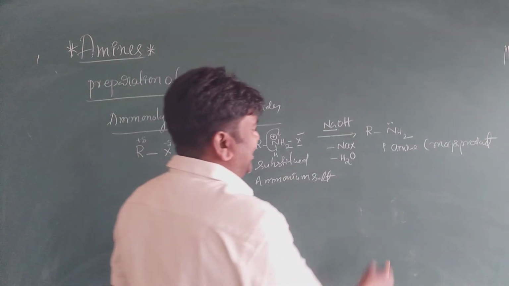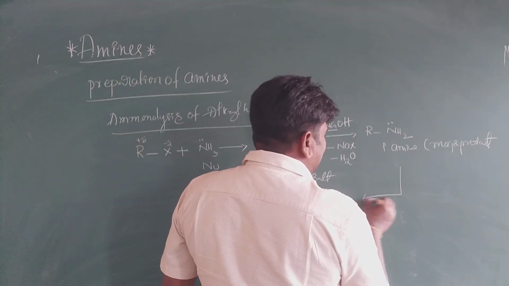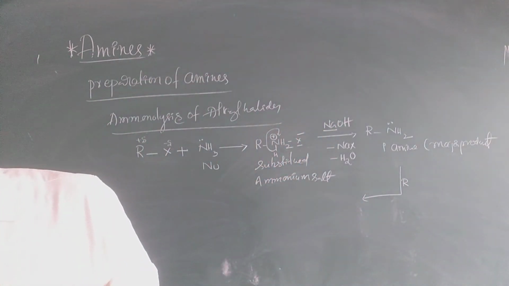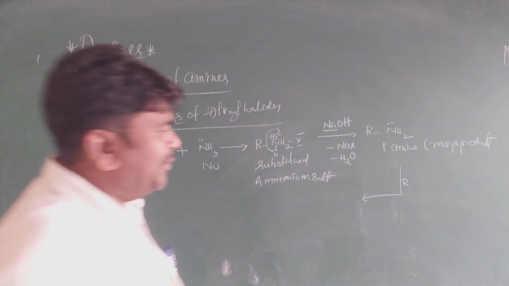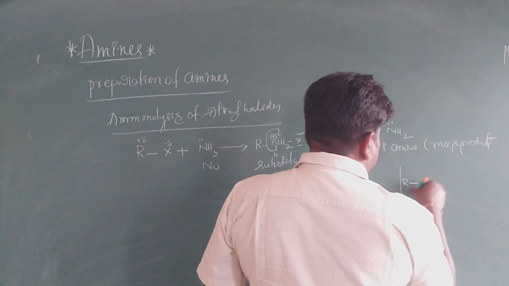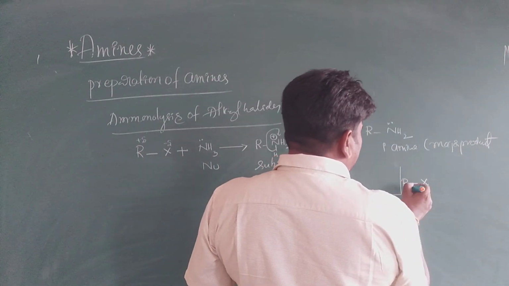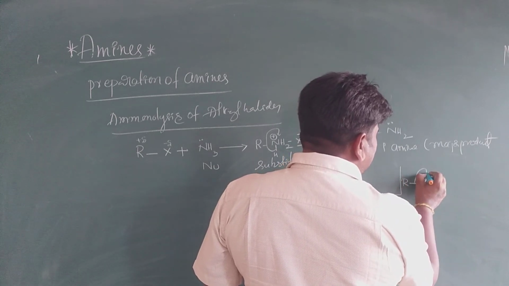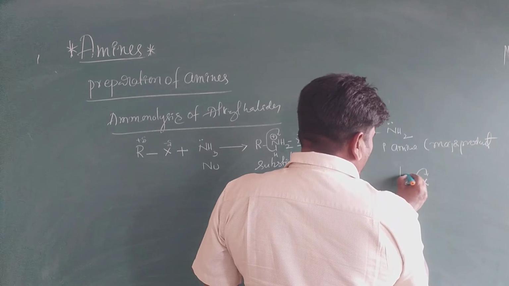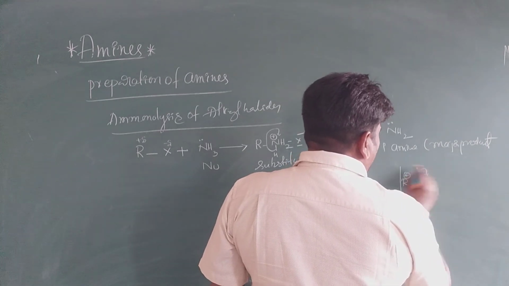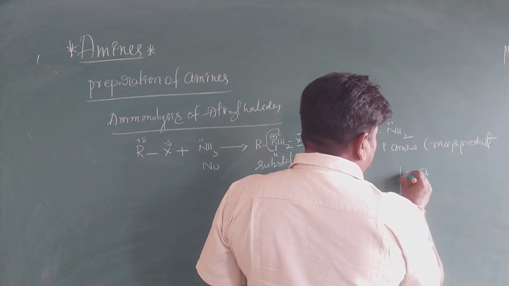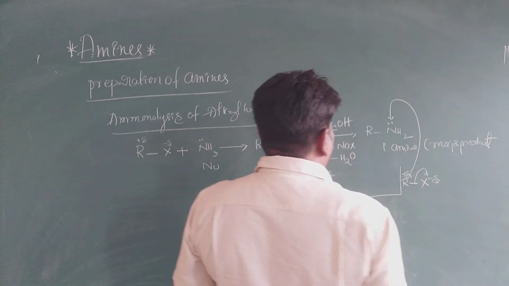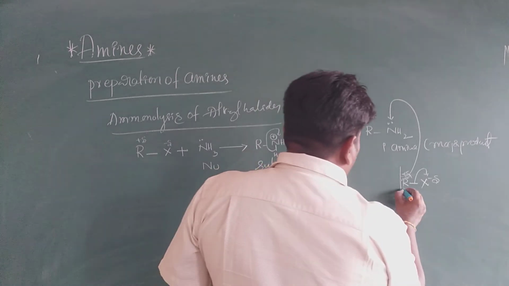It does not stop. Next, it reacts with another RX. It is very important, my dear students. See here, this one is attacking. It is gained by this X, so it is partially positive and partially negative. This group is attacking here only, and you will get this compound. Very important, my dear students.